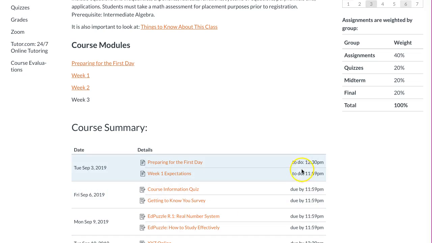So notice some things say to do, some things say due. If it says to do, it's just something that you need to do. And if it has due, that means it's worth points. So again, preparing for the first day is something that I'd like you to do, and by September 3rd.